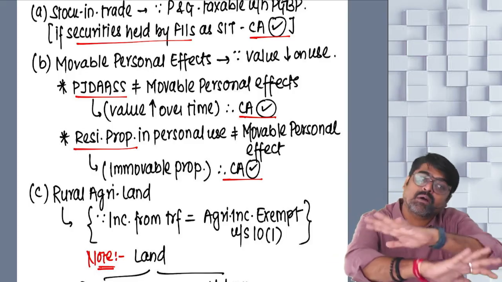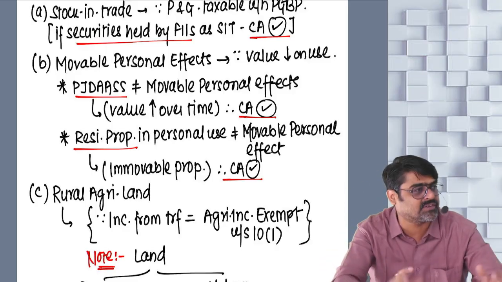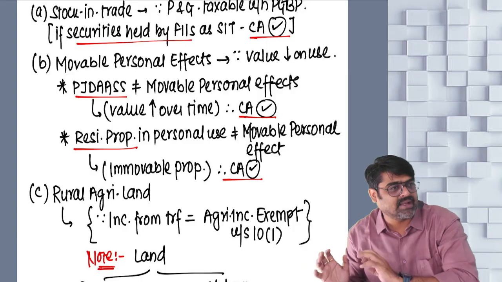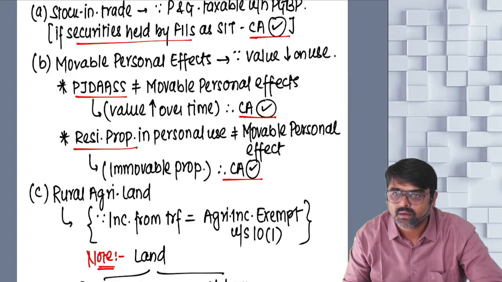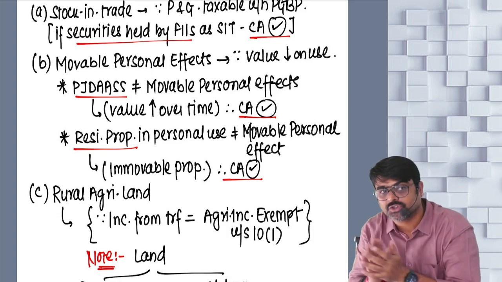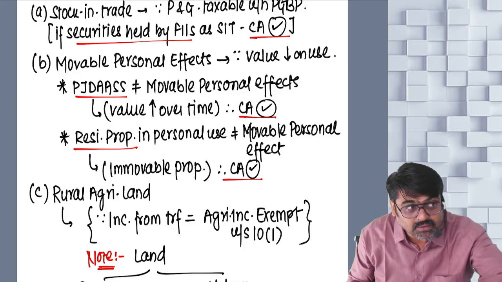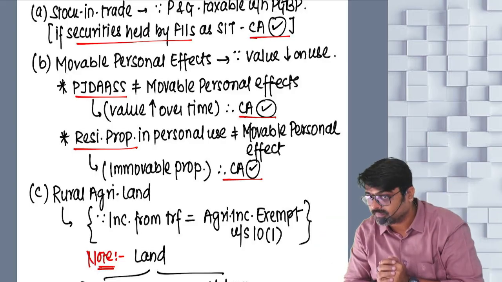So since I have covered all the assets, any type of asset, any kind of asset in the definition of capital asset, they are also covered. But the government does not want to cover them in the definition of capital asset. So all the assets, all the properties of any kind, you all are my capital asset.